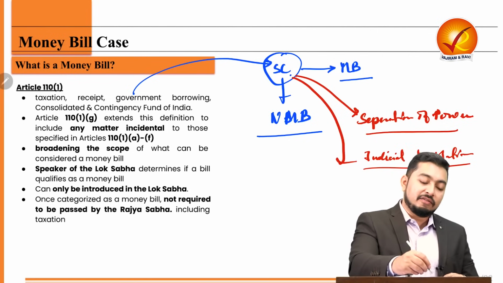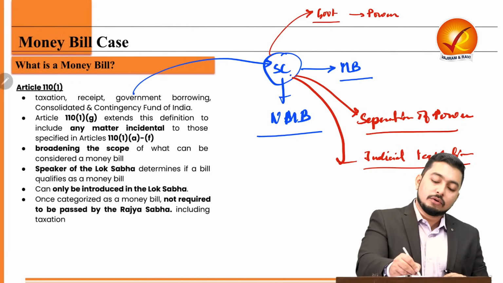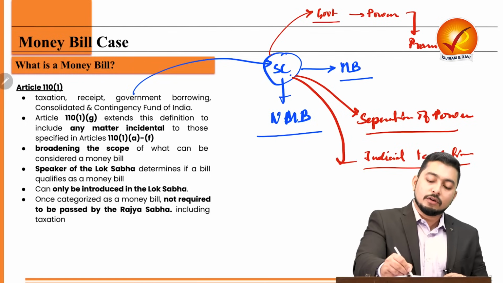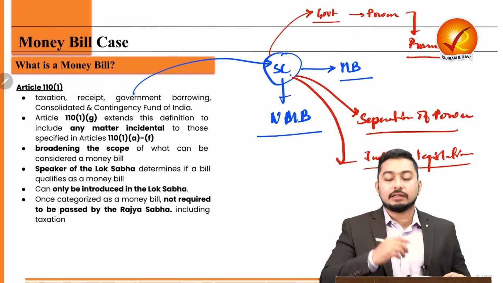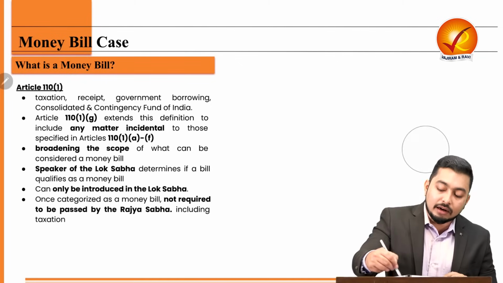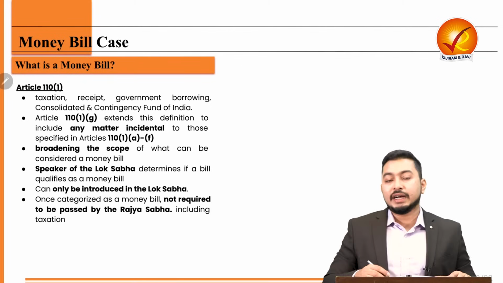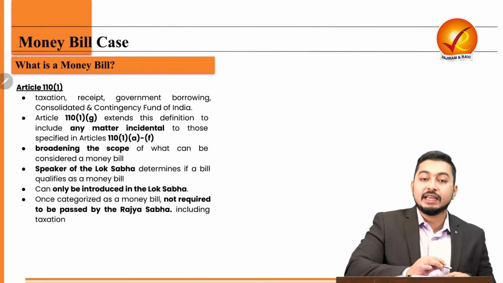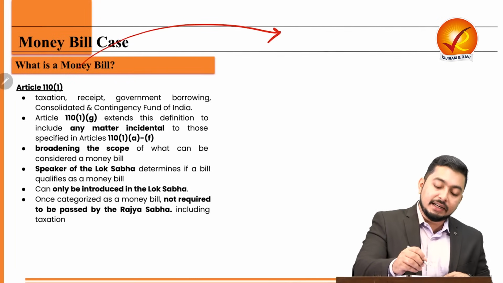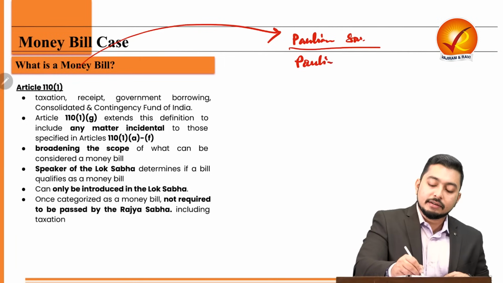And can I also say it will violate the Salisbury Doctrine, where the government should have the due power to fulfill its promises? Promises to whom? Promises to the electorate. So can the Supreme Court on a case-to-case basis tell whether the speaker is doing a good job or a bad job, whether the speaker is applying the mind or not? And therefore it becomes extremely contentious. It also will violate any form of parliamentary sovereignty, or can I use the word parliamentary independence?